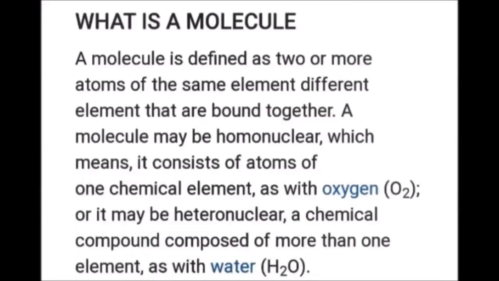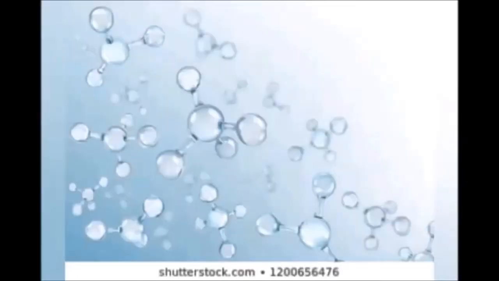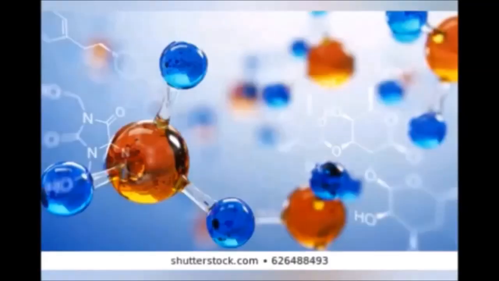What is a molecule? A molecule is defined as two or more atoms of the same element or different elements that are bound together. There are two types of molecule, homoatomic molecule and heteroatomic molecule. If the molecule is made up of similar kinds of atoms, then it is called a homoatomic molecule. If the molecule is made up of different kinds of atoms, then it is called a heteroatomic molecule.